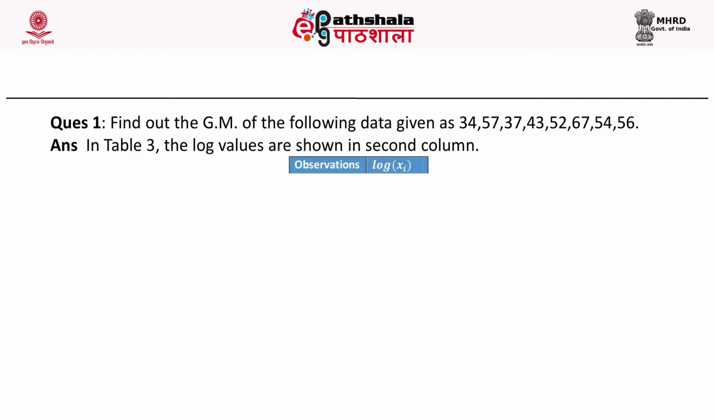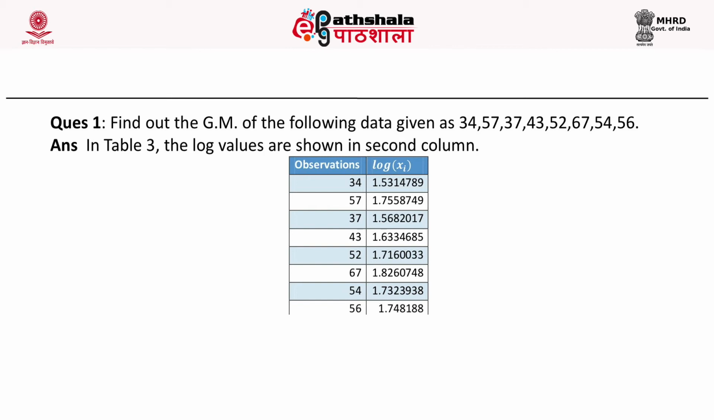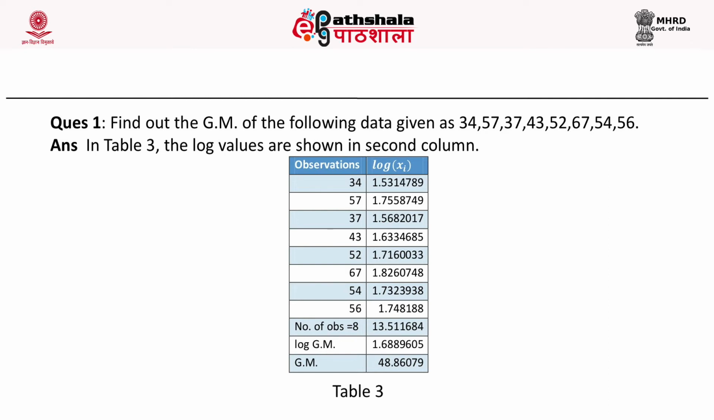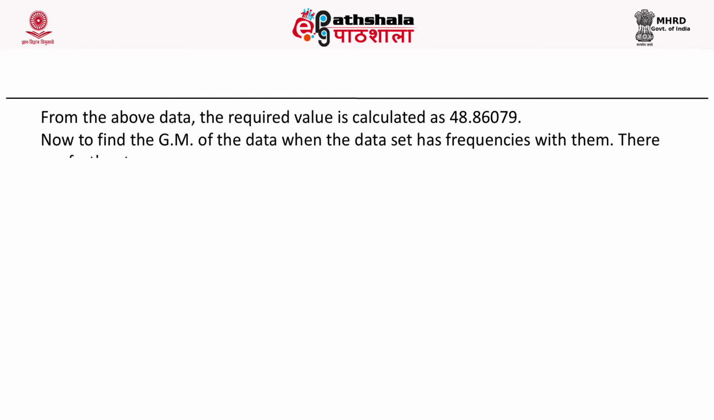So we are taking an example here that will help you to understand the concept in a very easy manner. In table 3, we have observations given in the first column, and after taking log, the values are given in the second column. We have 8 observations, and after taking log, the sum is coming out to be 13.511. Now take the log of the geometric mean, that is coming out to be 1.688. The geometric mean is derived by taking the anti-log of 1.688, that is coming out to be 48.86. So from the above data, the required value is calculated as 48.86.